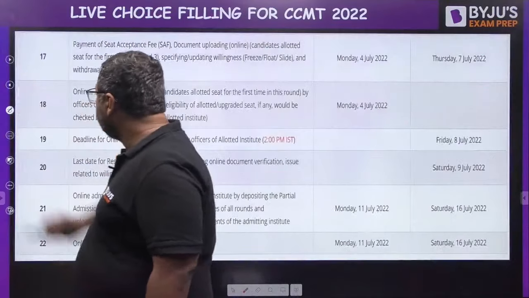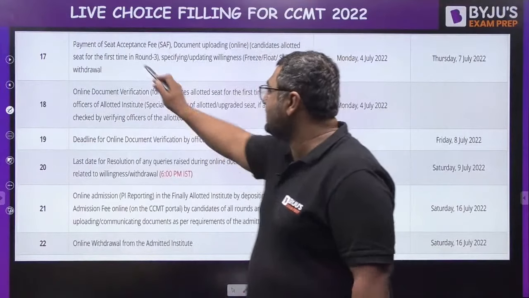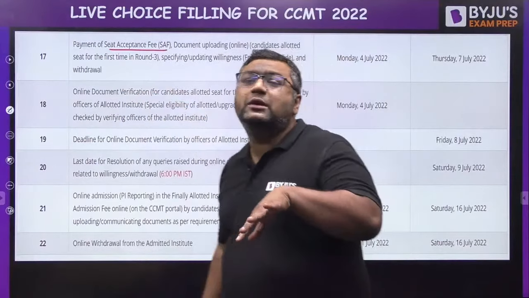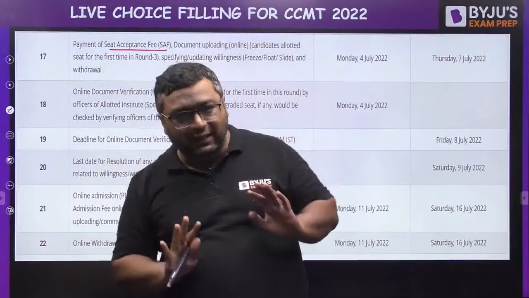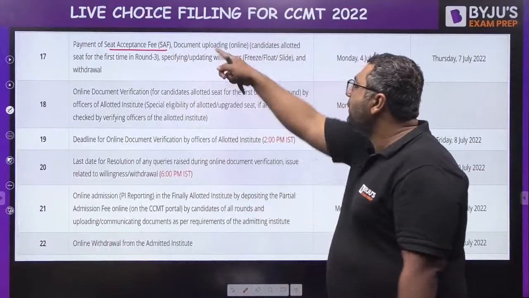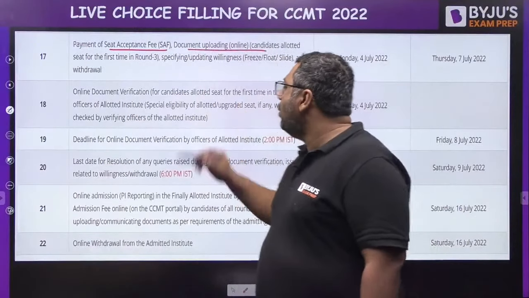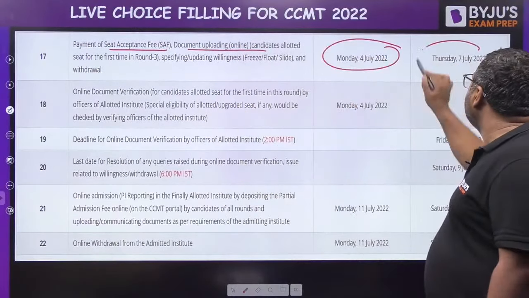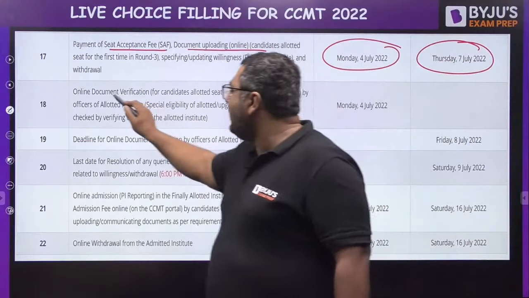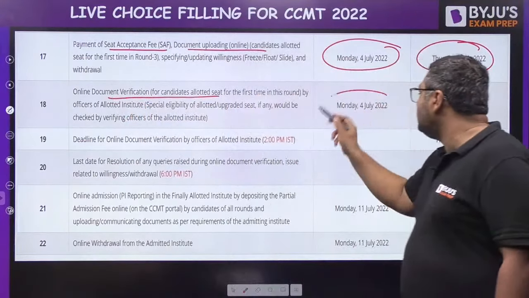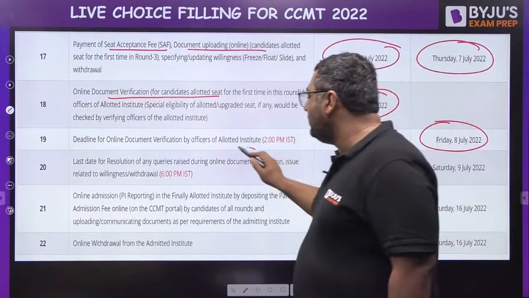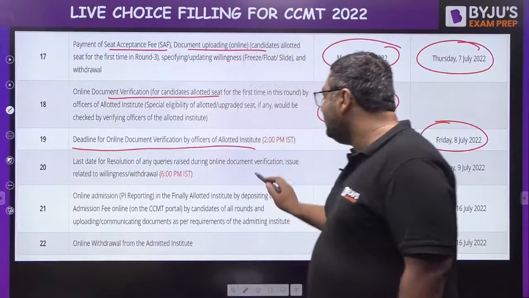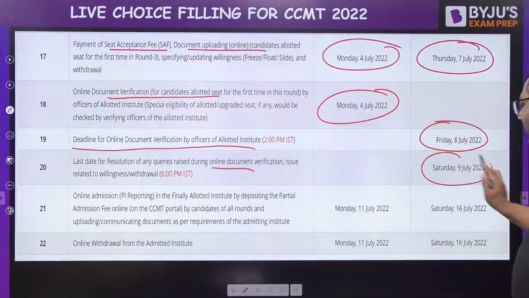What after that? Once again, the seat acceptance fees. The students who were not allotted a seat in round 1 and 2 but are allotted in round 3 need to pay this, then upload documents, and for that the date is 4th July to 7th July. Then online document verification is done as previously, starting 4th July, and 8th July will be the deadline for the institute. Then resolution of queries will be done by 9th of July.